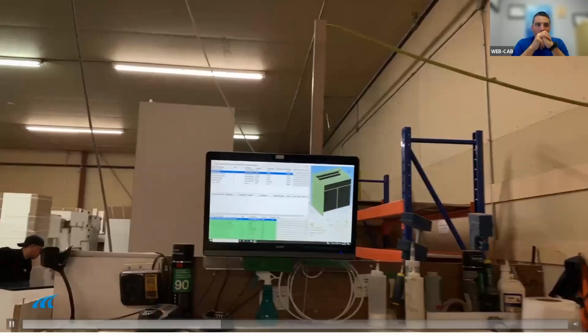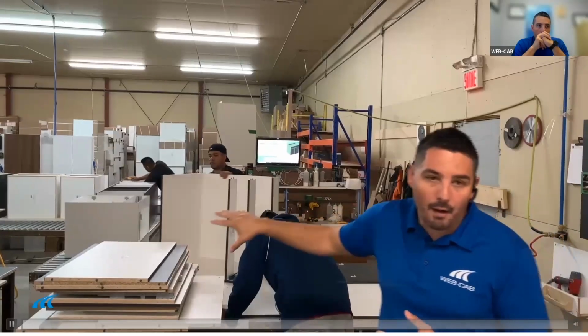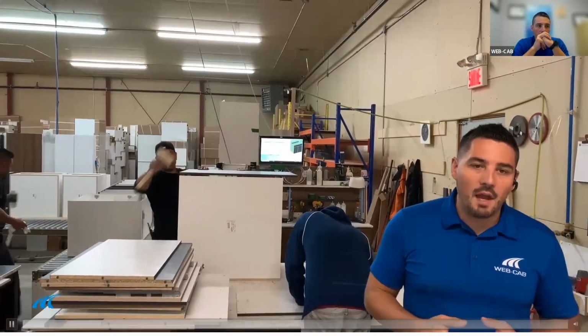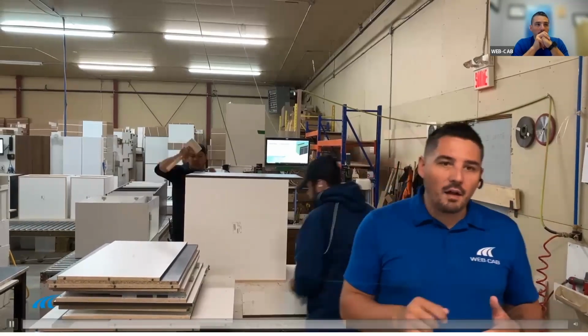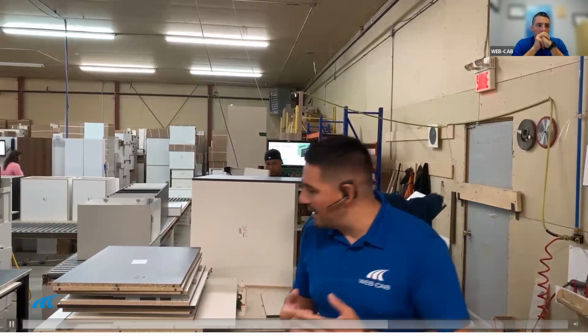The operator goes in and scans any part of the product to have it display on the screen what has to be built. That's a 3D visualization of the product that needs to be built, directly for that cabinet. What's important to know is that if there is a special thing to do or special hardware to install on that product, an instruction will pop up to let them know there's something special to do, with the specification of what has to be done. What that avoids is having all these comments written down in the documentation. It just shows on the screen to let them know if there's something special to do on this product.